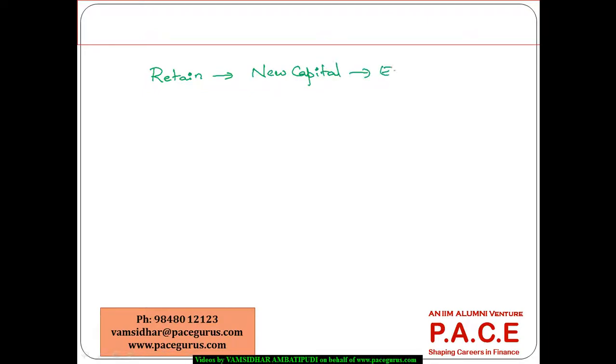Now this is one more. How is this done? One way it is done is to show a differential taxation. Probably tax the capital gains lesser, but tax the dividends more and more. So in this case, the shareholders may not be interested in receiving the dividends at all.